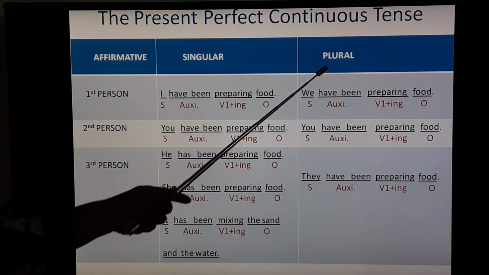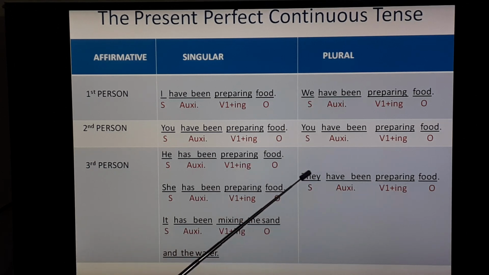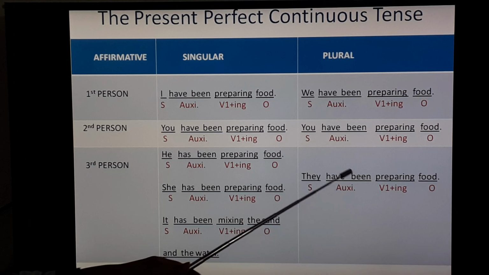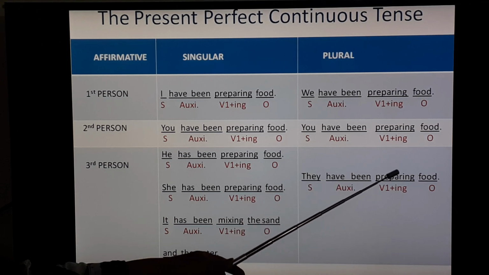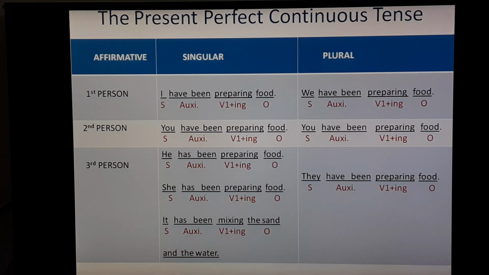Third person plural, they. They have been preparing food. They, subject, have been auxiliary verbs. Preparing V1 plus ing and food, that is an object.